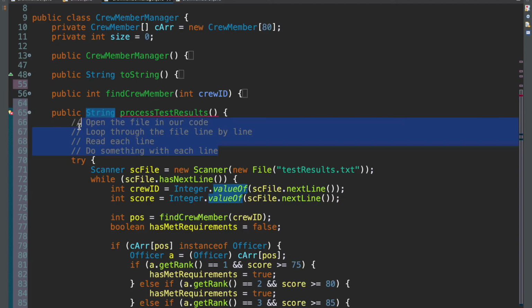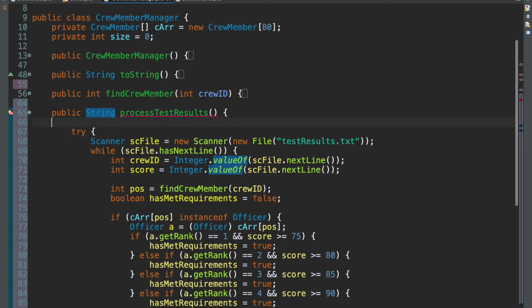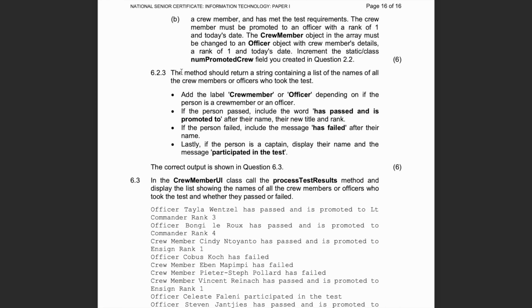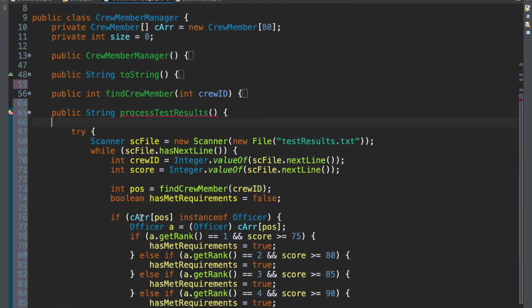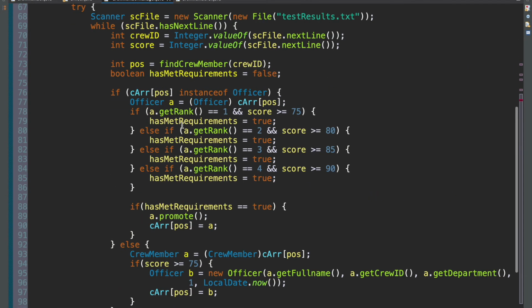Hopefully you written that down somewhere. So the method should return a string containing a list of the names of all the crew members or officers who took the test. Add the label crew member or officer depending on if the person is a crew member or an officer. So let's focus on the first part. Add the label crew member or officer depending on what type they are.